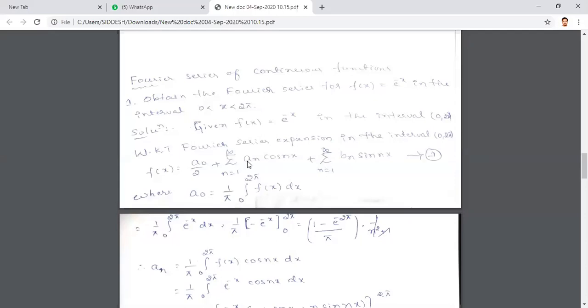First one, I'm going through a simple question. Obtain the Fourier series for f of x equals e power minus x in the interval 0 less than x less than 2 pi.